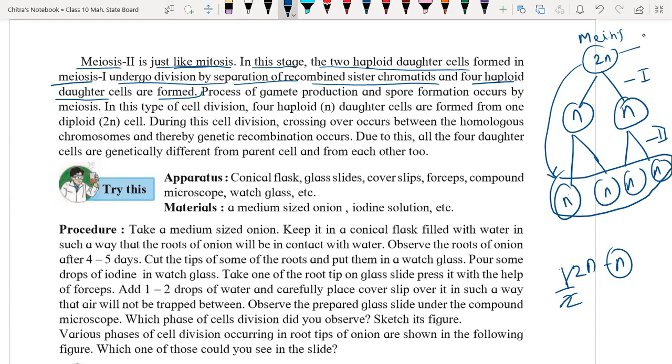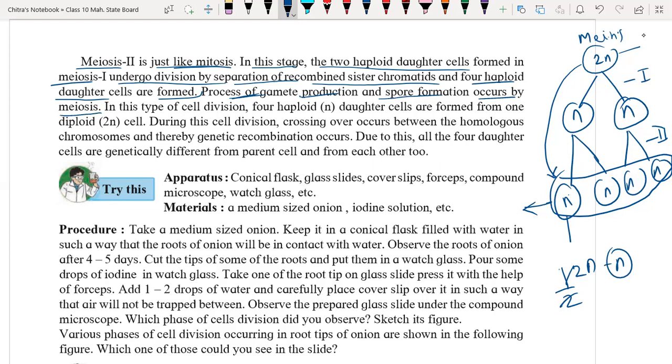These are called gametes, and these gametes participate in zygote formation. The process of gamete production and spore formation occurs by meiosis only: the formation of gametes in animals, and the formation of spores in plants also.